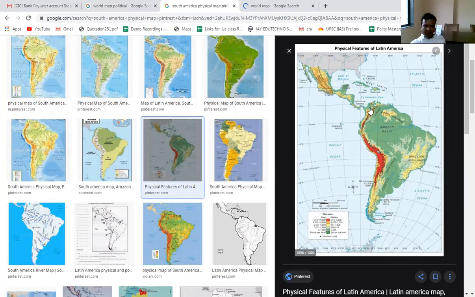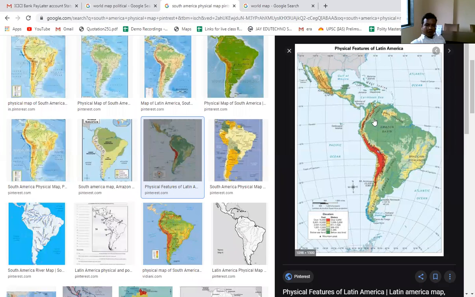Here we can see that in the west of South America we have the fold mountain ranges. These are among the longest and highest fold mountain ranges, and they are called the Andes mountain ranges. Here you can see the red and yellow colored part; this part is called the Andes mountain ranges. Here we have the Amazon river basin, one of the largest rivers of the world. Like the Nile is the longest river, while the Amazon is the largest river.